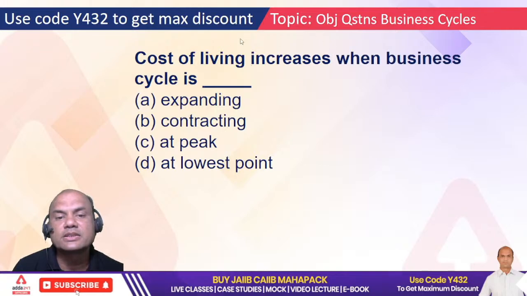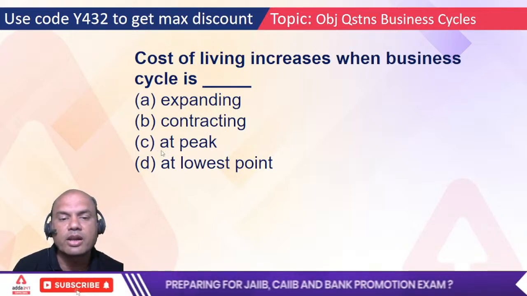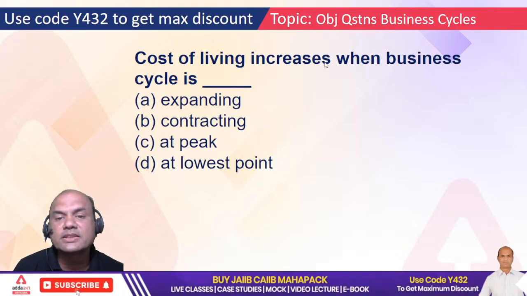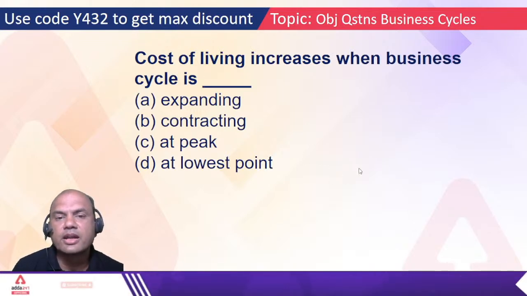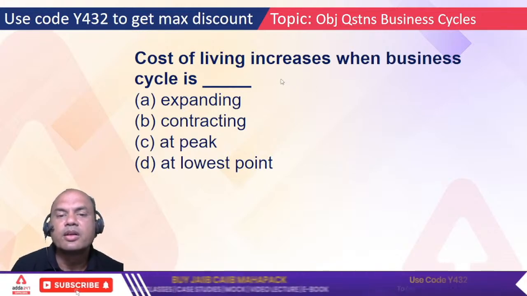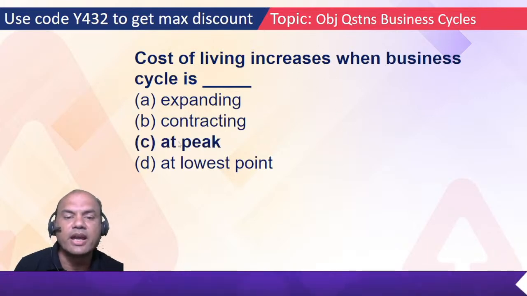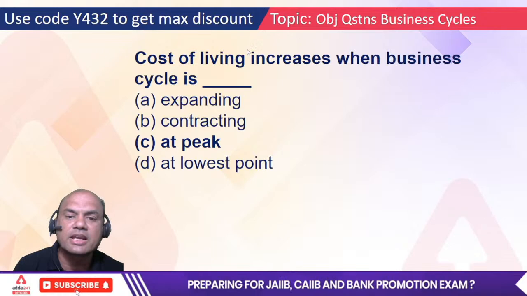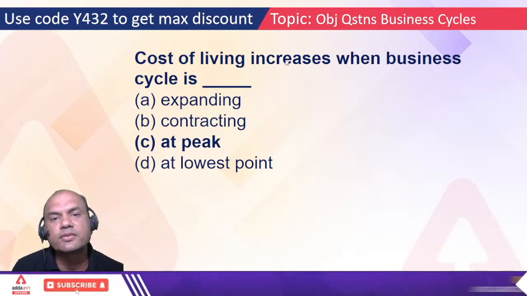Cost of living increases when the business cycle is dash. Here it keeps increasing when the business cycle is expanding, contracting, at the peak, at the lowest point. It goes on increasing. Tell me, business here is going on increasing. So the answer is at peak. Increases means it is increasing, more and more. Prosperity is there, right? So everyone will have more money. So more money means cost of living will be higher.